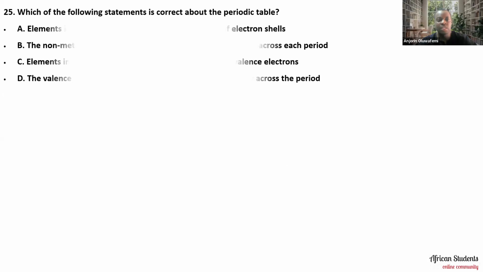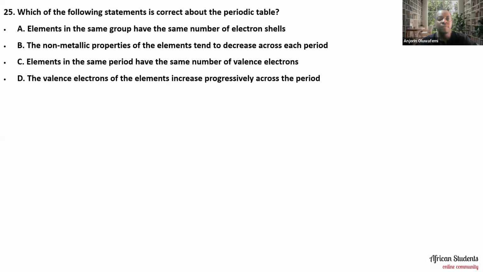Question number 25 says, which of the following statements is correct about the periodic table? Elements in the same group have the same number of electron shells. The non-metallic properties of the elements tend to decrease across each period. Elements in the same period have the same number of valence electrons. The valence electrons of the elements increase progressively across the period. So what do you think the right answer is to this particular question? Please let me know in the comment section.